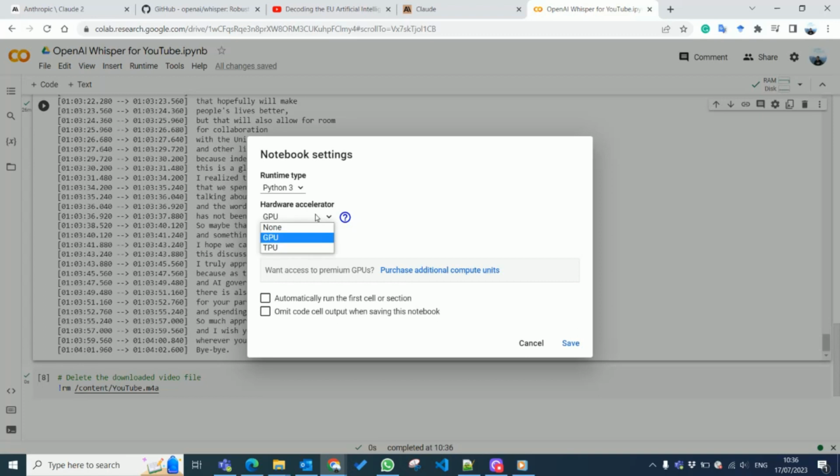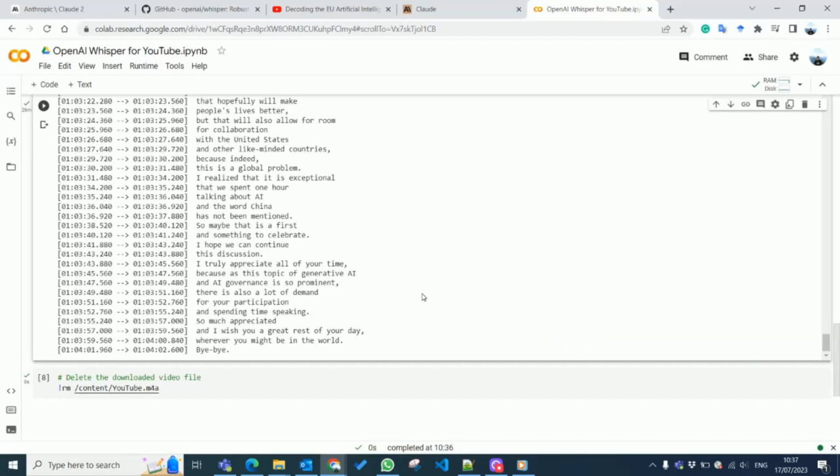If your configuration here is none, then you are using the CPU, which I assume could take hours to transcribe this 1 hour long video. And the free version also has a limit. I don't think Google Colab has documentation saying what the limit is. But typically, I think if you run this code every few hours, then you should be fine. If you want to run it continuously for hours, then you might hit the limit.